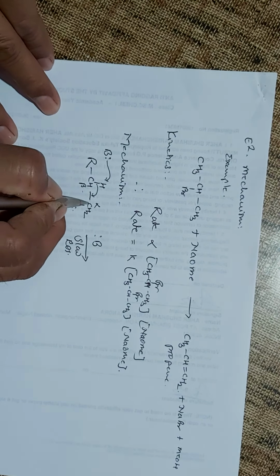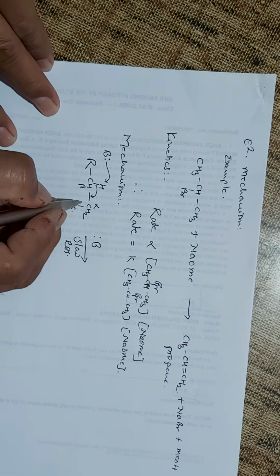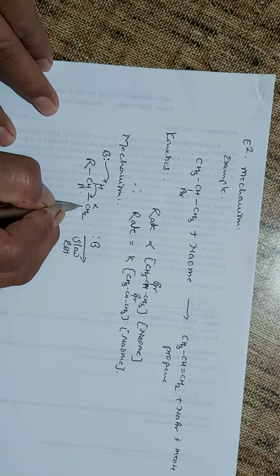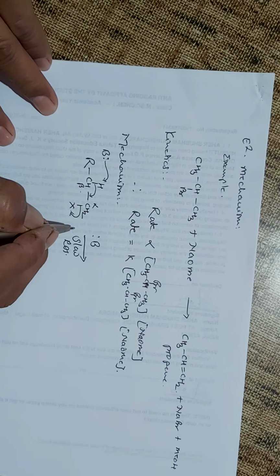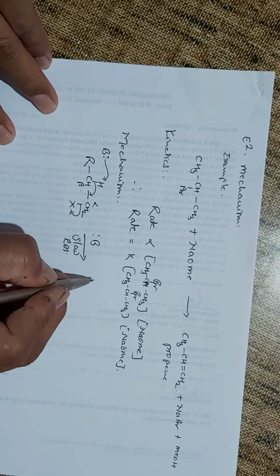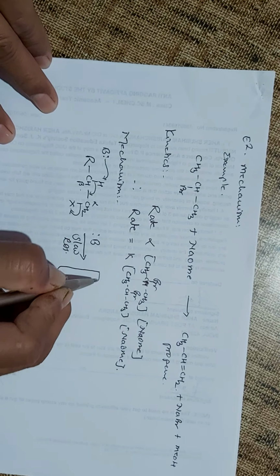as the C beta-C alpha double bond formation starts, the electron pair is released from the C alpha to the halogen, and you get a concerted mechanism.